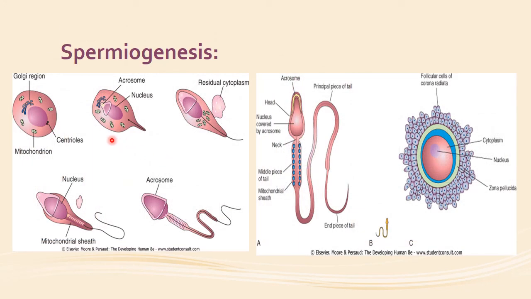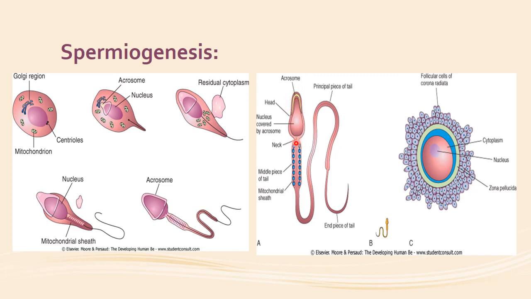Now you can see all these developing phases of spermiogenesis, and a mature sperm is formed. This mature sperm has these parts: the head, which has the nucleus, the male sperm nucleus with the DNA of the male, and this head is covered by the acrosomal cap.